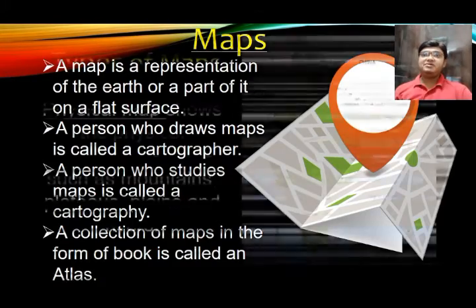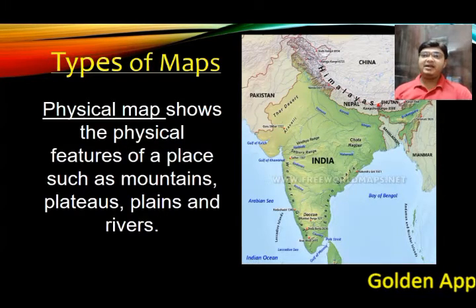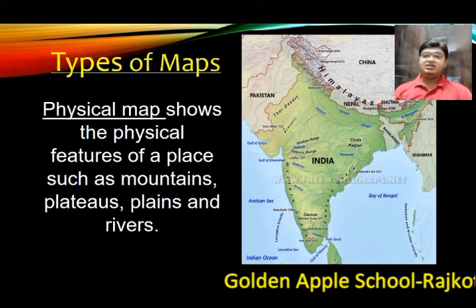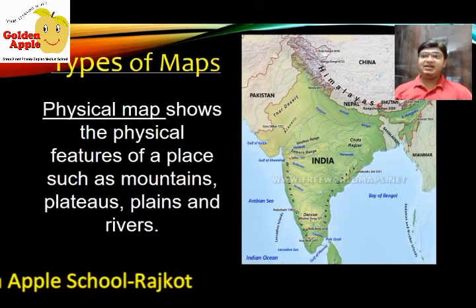Now let us see the types of map. The first map is the physical map. A physical map shows the physical features such as mountains, plateaus, plains and rivers. In this type of map you will not find any state with its capital, but you will only see the plains, plateaus, rivers and mountains. Such a type of map is known as a physical map. You can see a physical map on the screen.